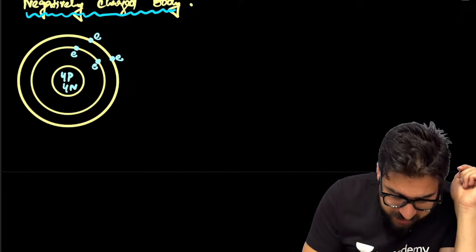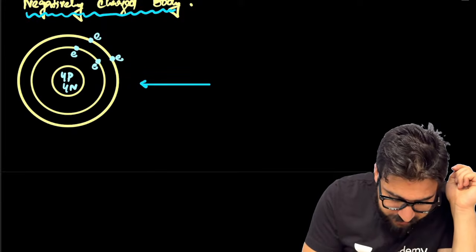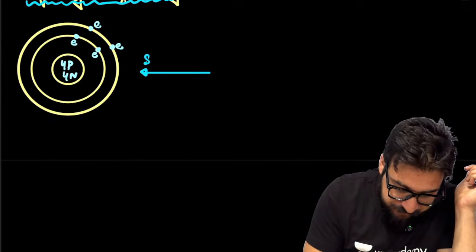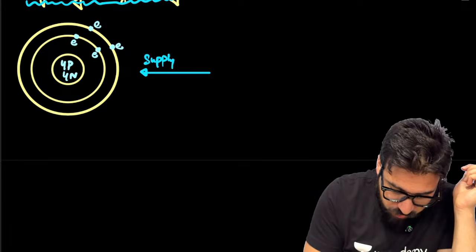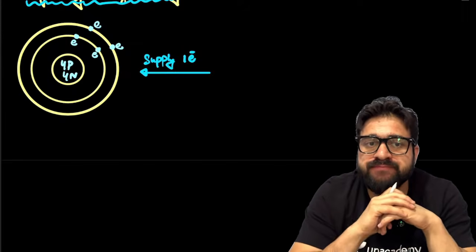In this particular case, my dear NEET aspirants, this time you are not removing the electrons, you are supplying the electrons. Supply one electron. Add one electron.